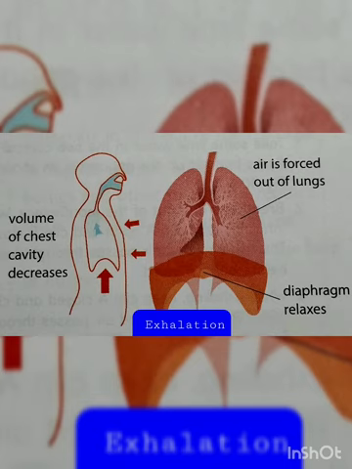As in exhalation, the volume of the chest cavity comes back to its own size. Then the air is forced out of the lungs. Now this air contains much more carbon dioxide, okay, clear? So now write down the pathway of the air during inhalation and exhalation.